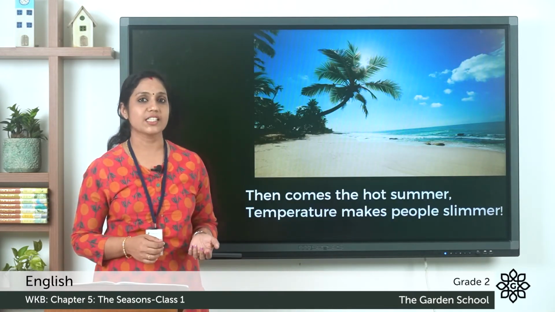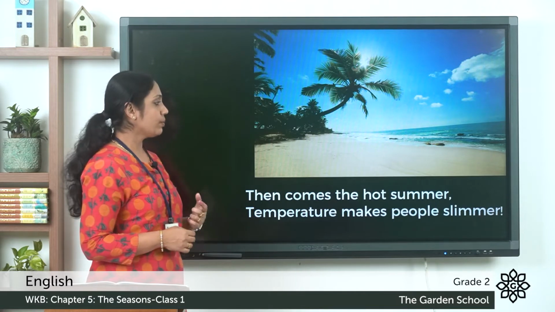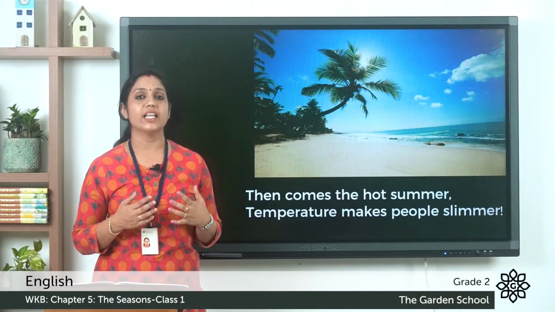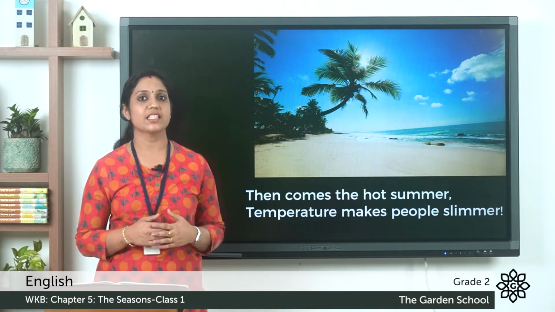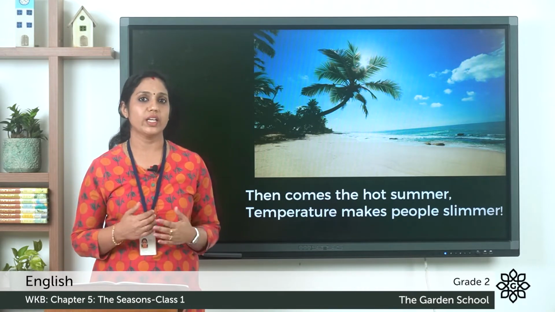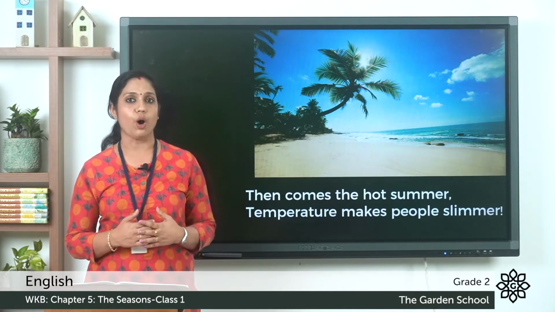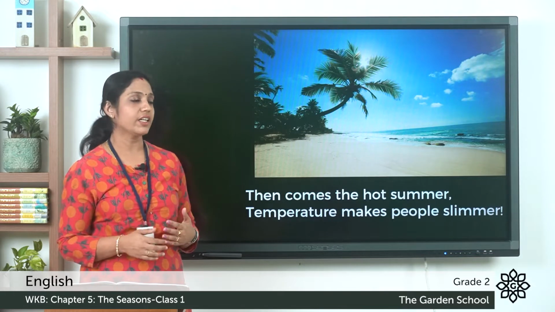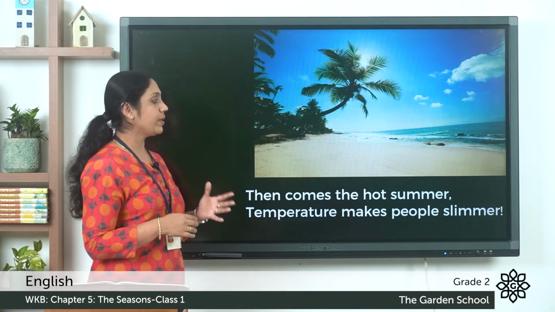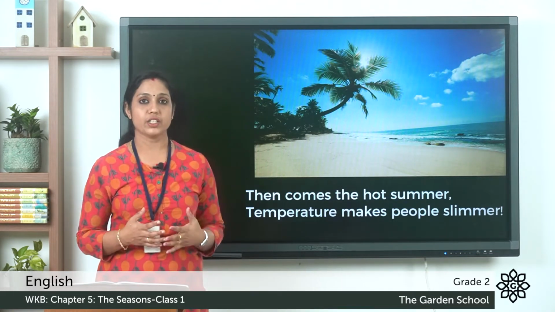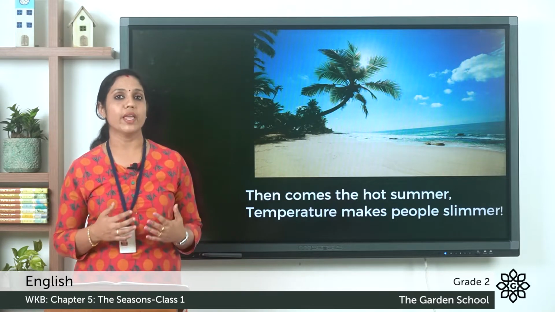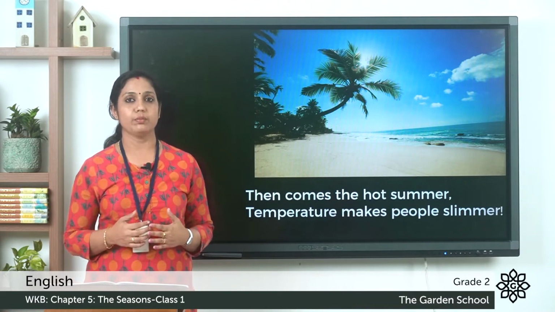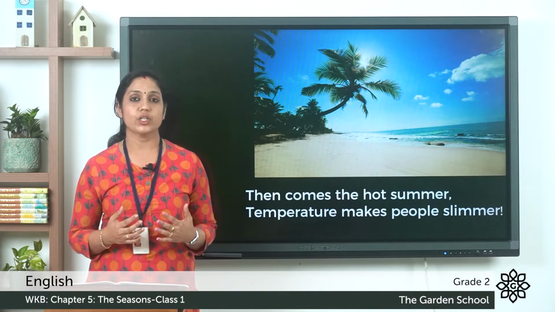Then comes the hot summer. Temperature makes people slimmer, and then comes the next season, that is the summer season. And what is the weather in the summer season? It's so hot. And what is it telling here? Temperature makes people slimmer. So the hot temperature makes people slimmer. Here slim actually means thin.